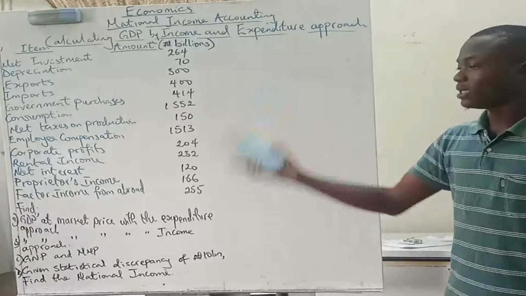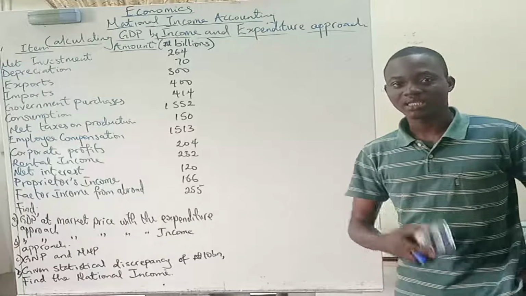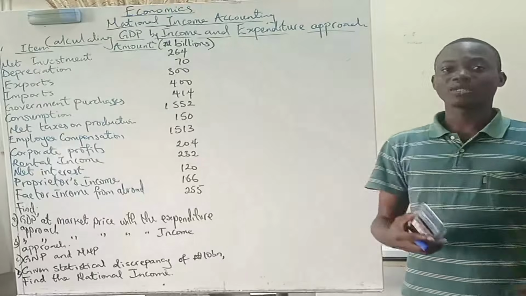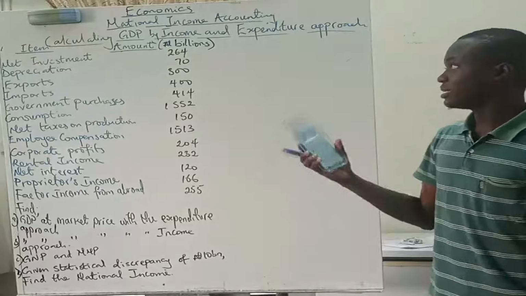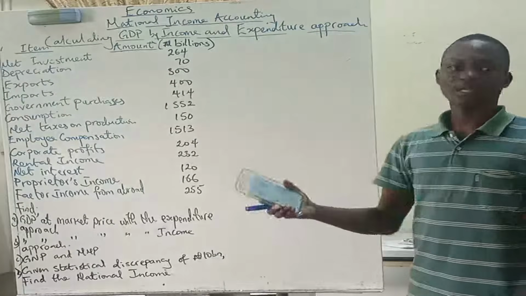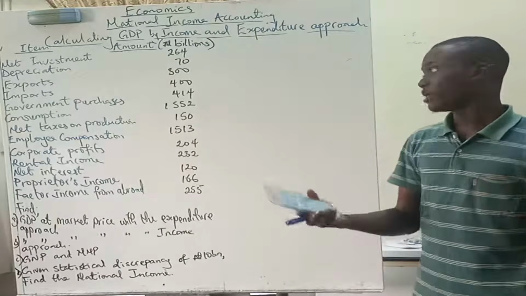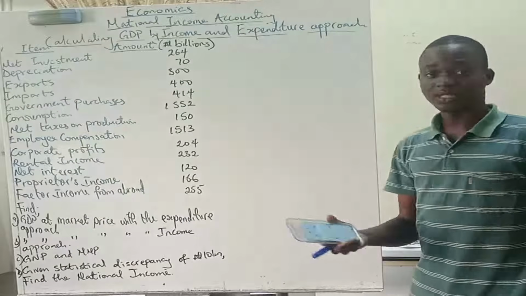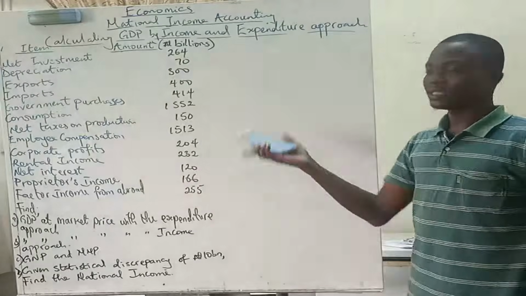Now, what is net investment? Net investment is just talking about the actual capital stock in a country, giving the investment in new capital stock and allowing for depreciation of old capital stock. That's net investment. And depreciation is just talking about the wear and tear of capital stock. Exports are exports. Imports are what you are bringing into a country. Government purchases are what the government is buying. Consumption is more or less private domestic consumption. Net taxes on production are indirect taxes.